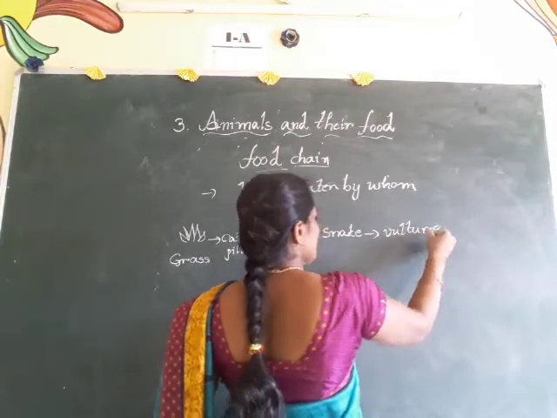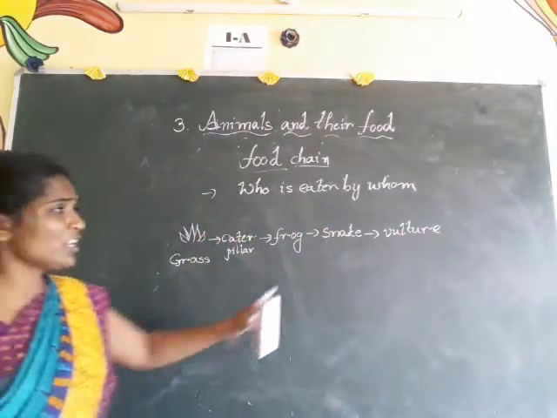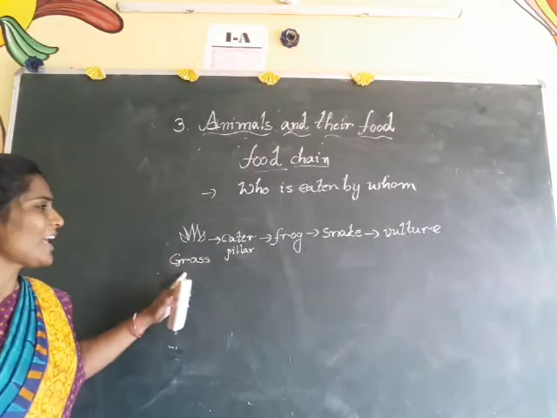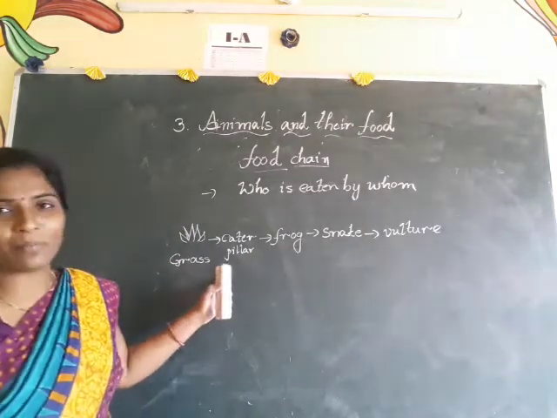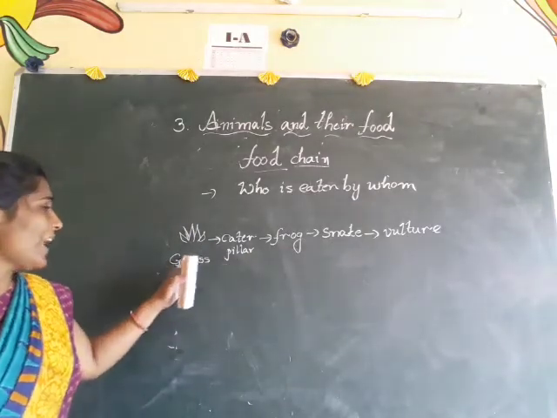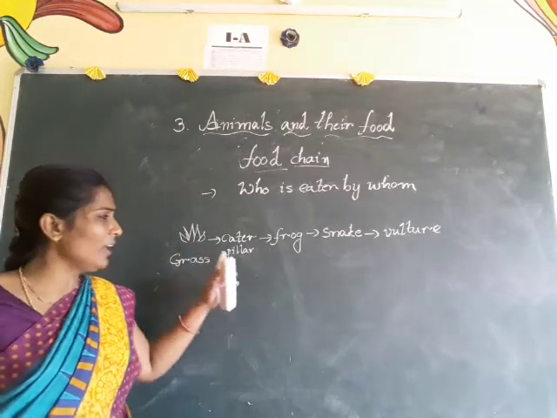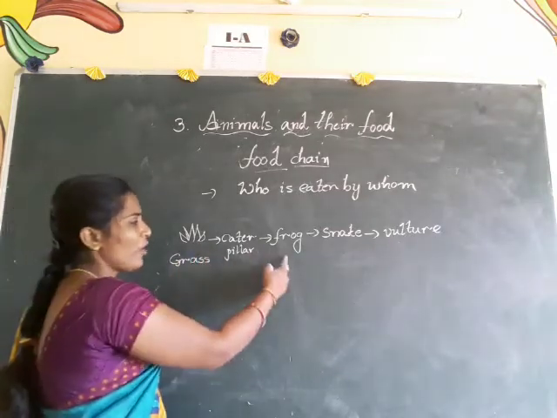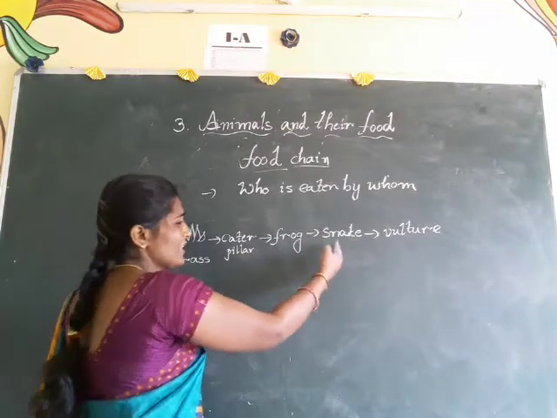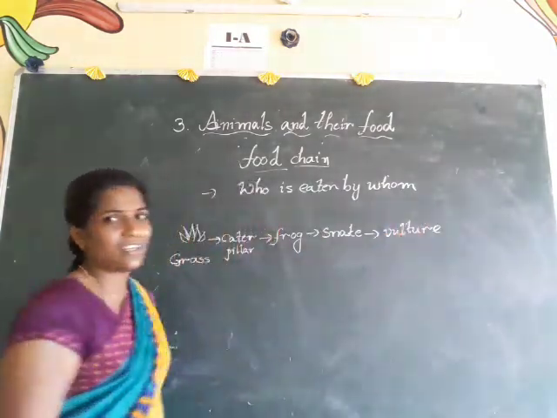Vulture is a carnivorous bird. See here, the vulture will not directly eat the grass, or directly eat the caterpillar. Here the grass is eaten by caterpillar, the caterpillar is eaten by frog, frog is eaten by snake, snake by vulture.